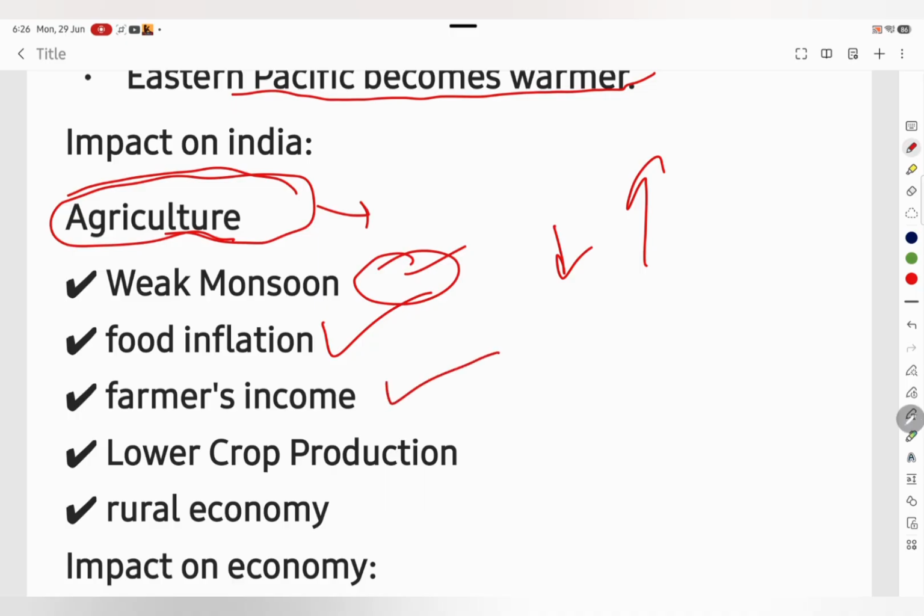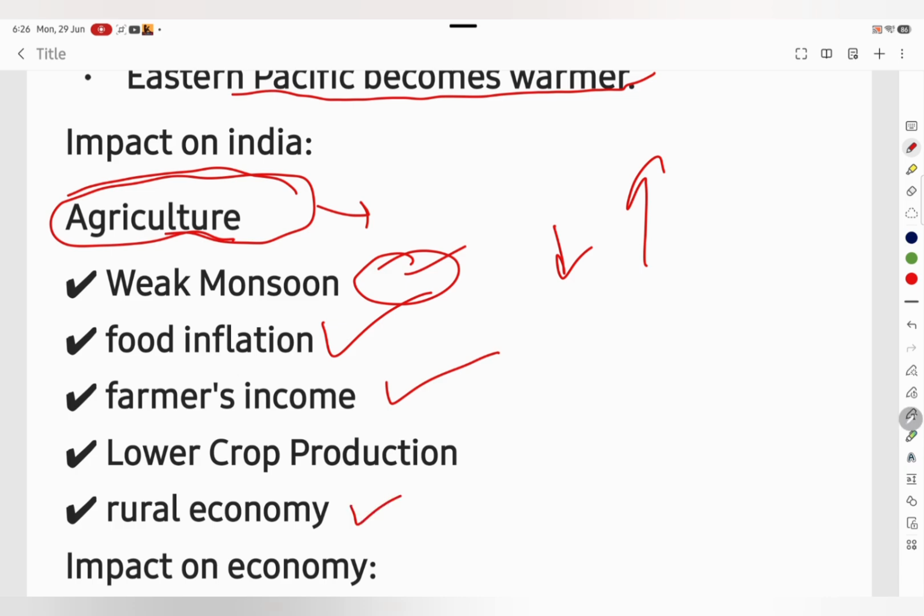And then it can impact the farmers' income also. Lower crop production directly reduces farmers' income. If crops fail due to inadequate rainfall, farmers may also find it difficult to repay agricultural loans. This increases financial stress in rural areas.